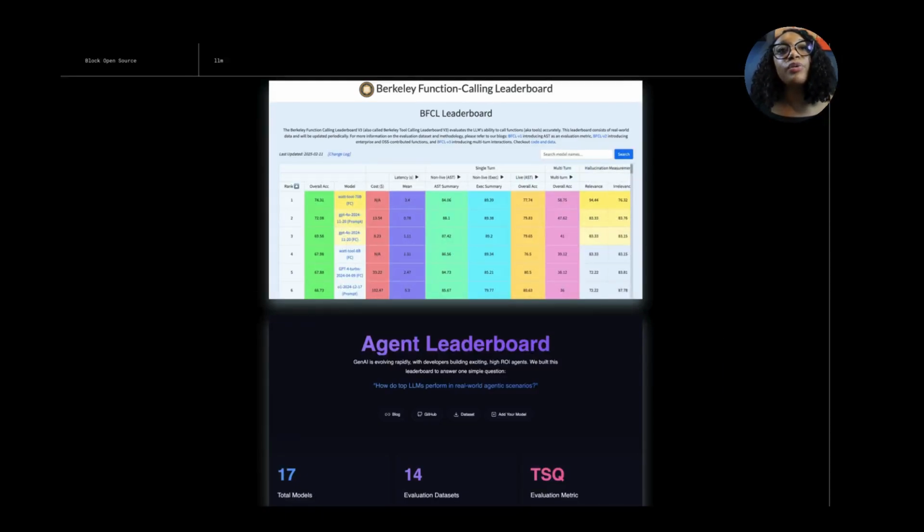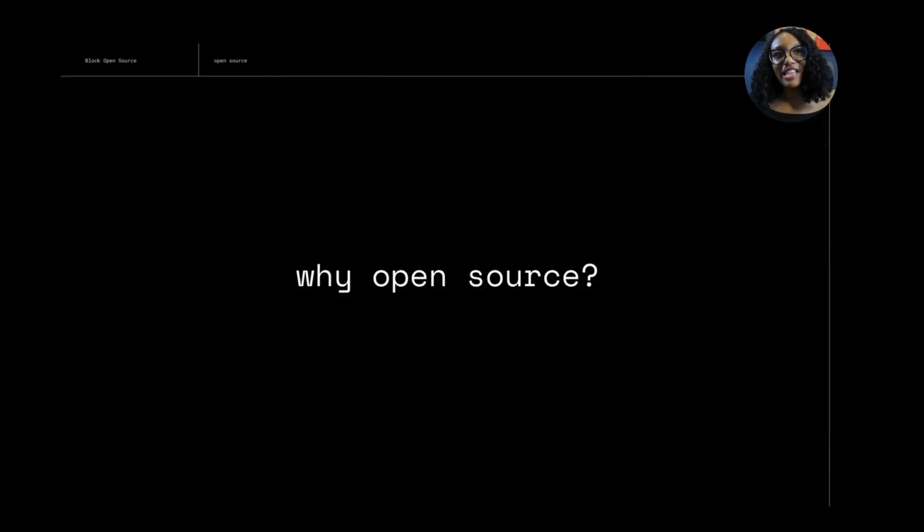As for LLMs, you can use your favorite one with Goose, but you want to make sure that it supports tool calling because remember, that's how agents execute tasks. There's a couple of leaderboards out there comparing models specifically for use with agents. One is the Berkeley Function Calling Leaderboard and the other is Galileo. Personally, I found that Claude Sonnet's tool calling capabilities are the most effective right now for operating with Goose extensions. But as we all know, the LLM landscape is evolving quickly and getting more advanced every day.